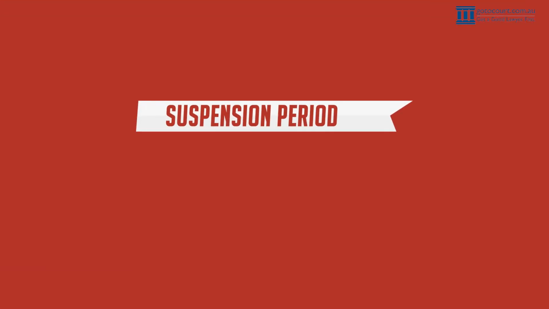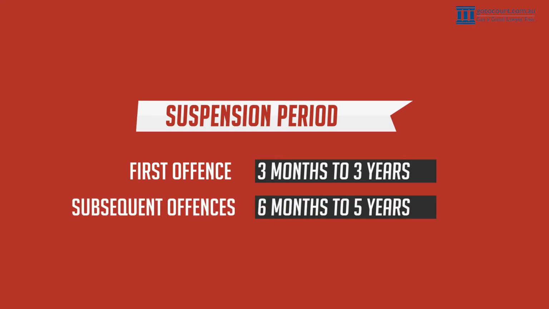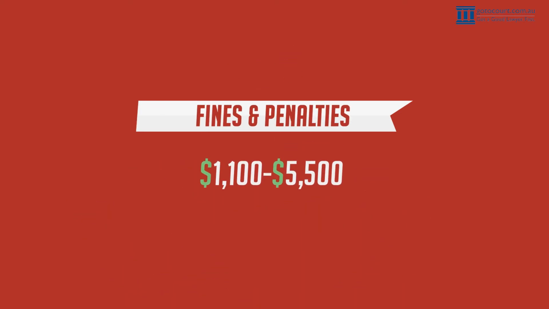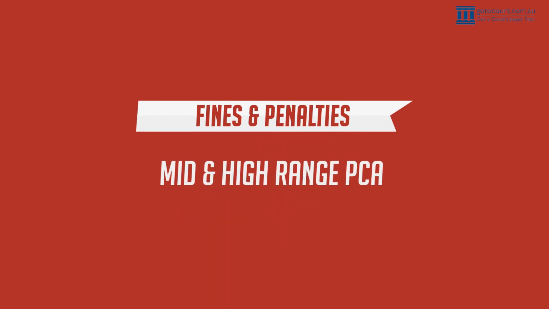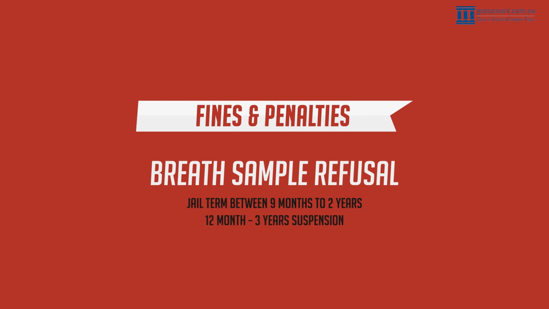The suspension periods range from 3 months to 3 years for a first offence, and 6 months to 5 years for subsequent offences. Fines can range from $1,100 to $5,500, depending on the offence and your previous history. Mid-range and high-range PCA can incur a jail term of between 9 months to 2 years, depending on the offence and your traffic history. Refusing to provide a breath sample is the same penalty as high-range PCA, and a suspension of 12 months to 3 years can be imposed for a first offence.